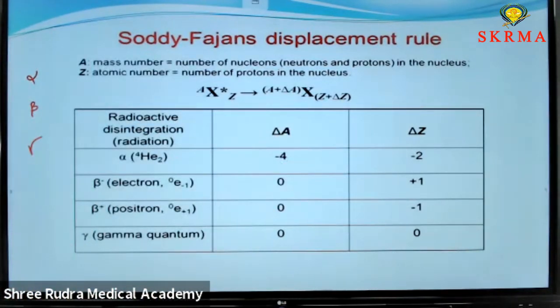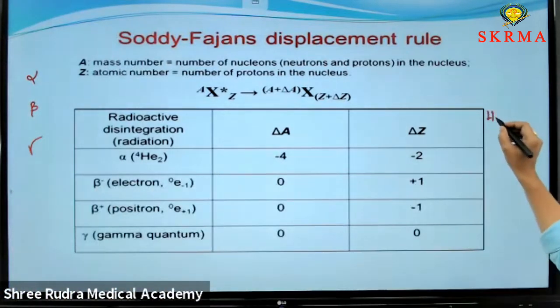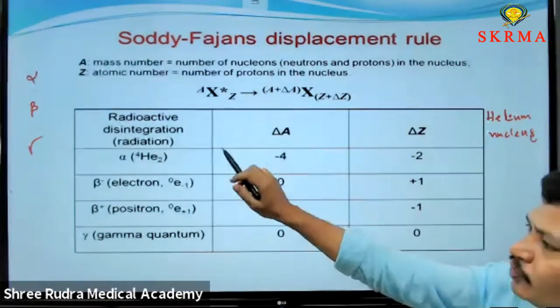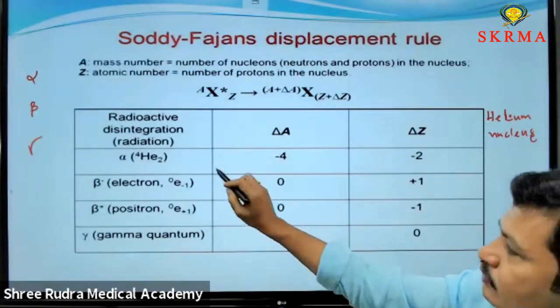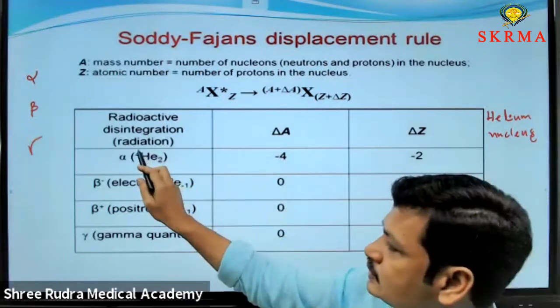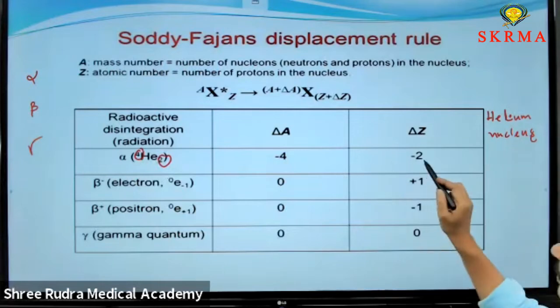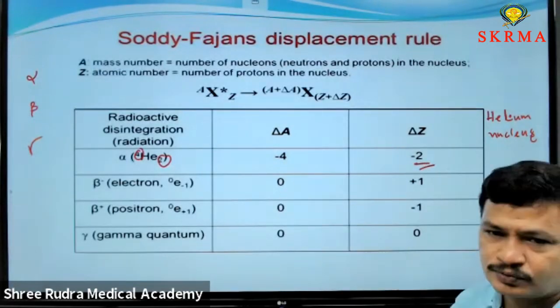If a radioactive element undergoes alpha decay, the alpha particle is nothing but a helium nucleus. Whenever an alpha particle is released from a nucleus, the A value decreases by 4. Why? Because here the A value is 4. The atomic number decreases by 2. Here the decrement is represented with a minus sign.